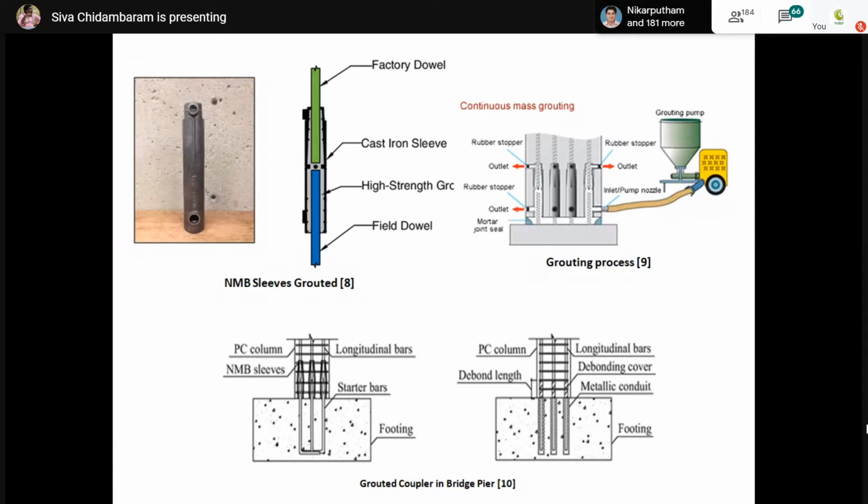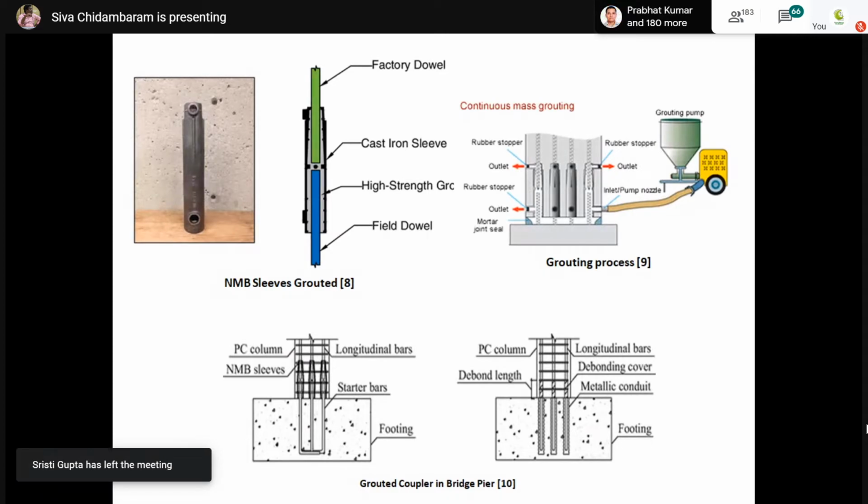And staggering is also not possible. I have mentioned to you that 50% of the reinforcement is to be staggered. But when you are using this kind of connection mechanism, we can't go for staggered mechanisms. Again, it's not a violation of standards. This is the connecting mechanism. So, when we develop a certain coupler, that coupler has to be tested under different types of critical conditions to ensure the coupler is not failing. It is perfectly transferring the force. It allows the rebar to yield.